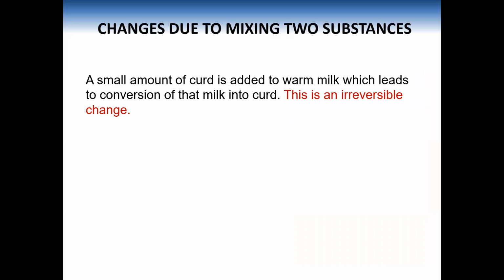Changes can also occur by mixing two substances. For example, if you add a small amount of curd in warm milk, then that milk will convert into curd, which is an example of irreversible change, because you cannot convert that curd back into milk.